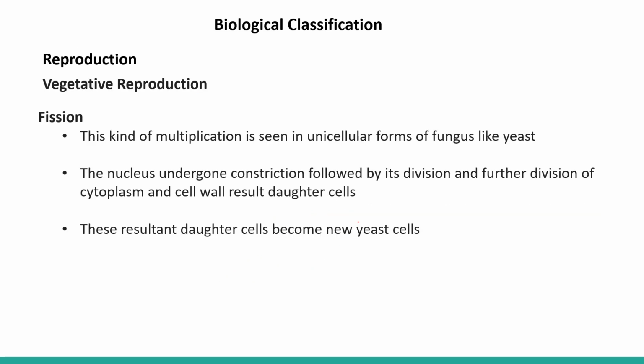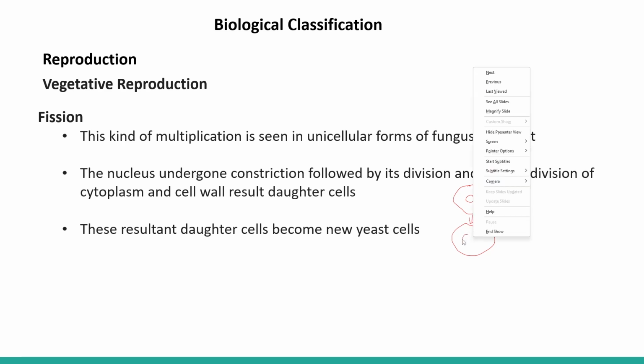This kind of multiplication is seen in unicellular forms of fungus like yeast. So generally, what does yeast do in this type of reproduction? Suppose this is a yeast cell. Okay, so what happens at the time of fission, like you have seen in the case of amoeba? Amoeba does its fission in a binary fission form. So in the next stage, it follows by karyokinesis, in which the nucleus constricts.